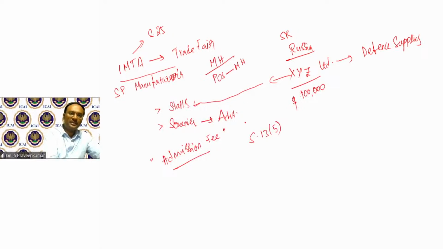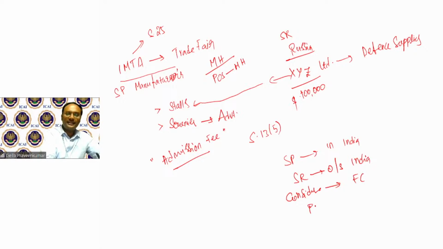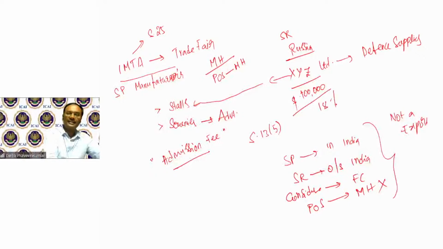Now, when I talk about export of services: service provider in India, service recipient outside India, consideration in foreign currency, place of supply in Maharashtra. Because the place of supply is Maharashtra, this is one of the conditions which is a failure. Because of this, I don't call this an export. It is not an export. So in this case, when IMTA receives a consideration of 1 lakh US dollars, 18% GST will be charged.